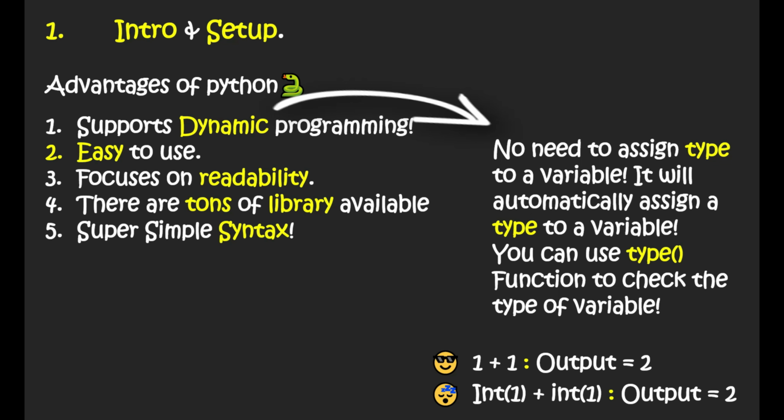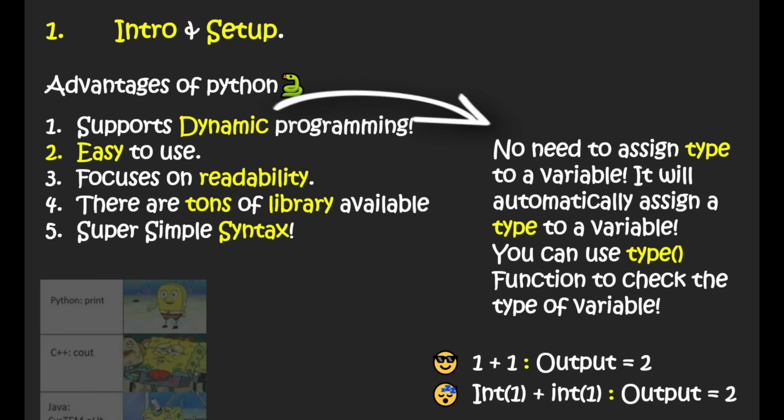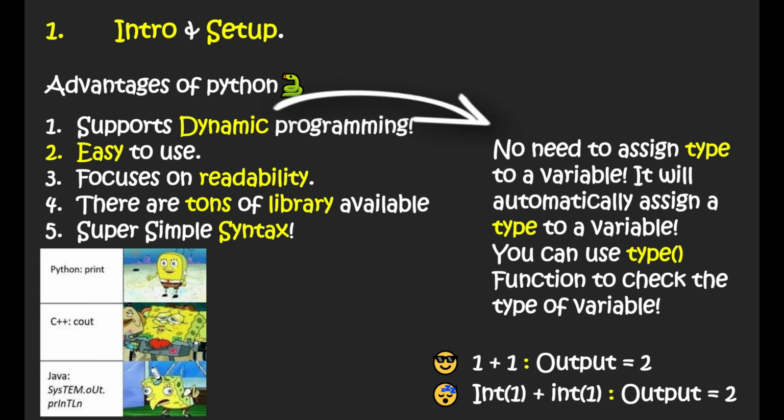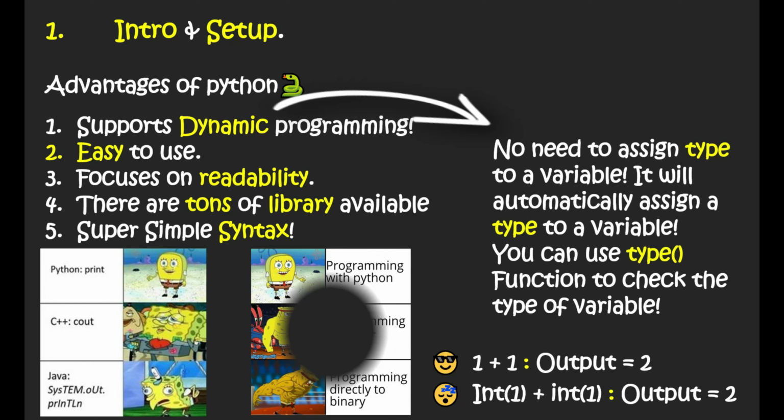Then Python's syntax is really simple, and that's the reason why these memes exist. Okay, so Python uses print to print output, whereas in C++ we have to write cout, and then the syntax is a little lengthy. And in Java the syntax gets really lengthy, like System.out.println, and then we have to write what has to be printed. And that's the reason why these memes exist.